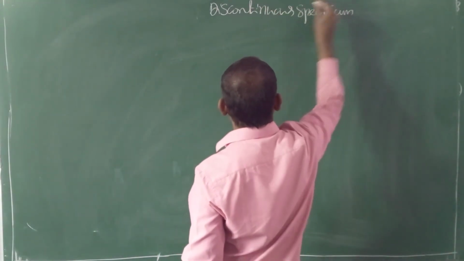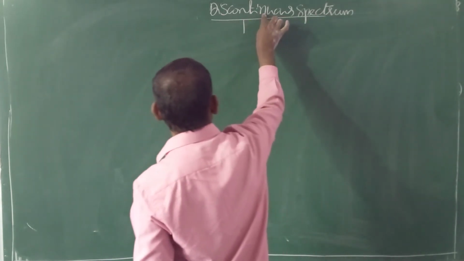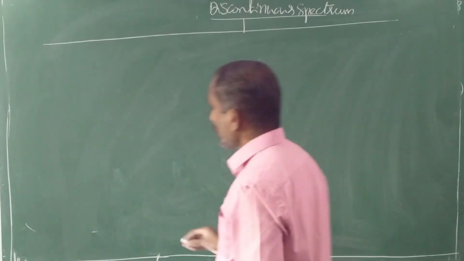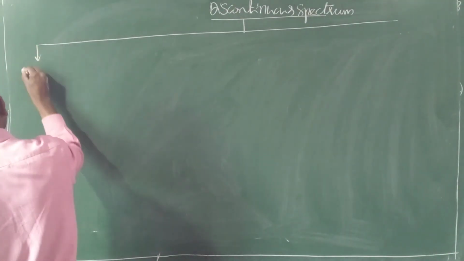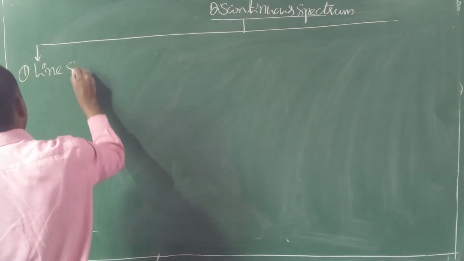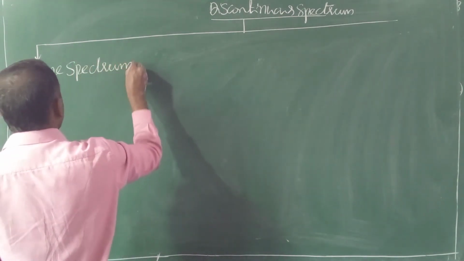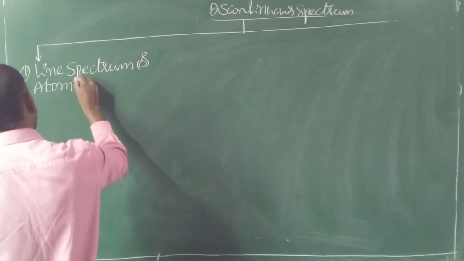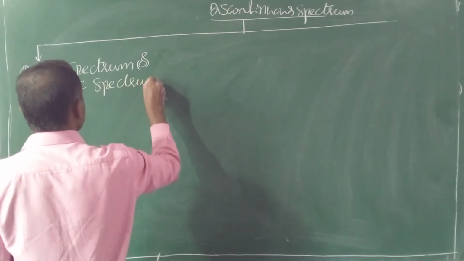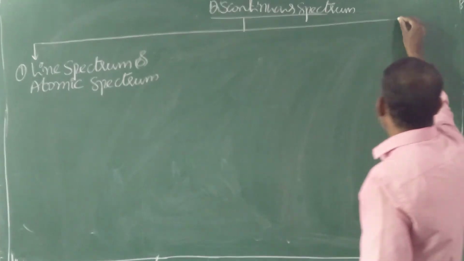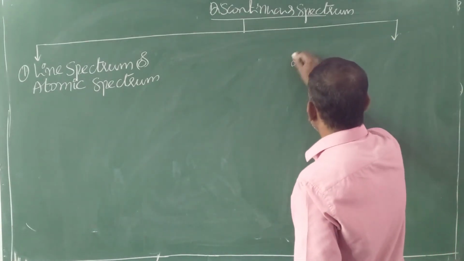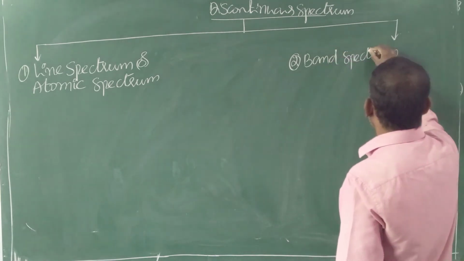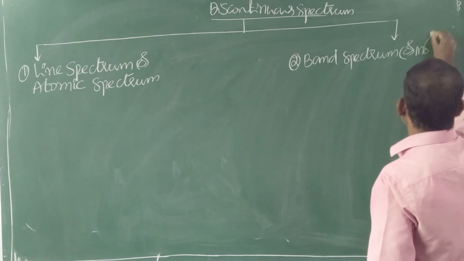Discontinuous spectrum is obtained from chemical species or chemical substances. It is further classified into two types. One is line spectrum, or atomic spectrum. The other is band spectrum. Band spectrum is also known as molecular spectrum.